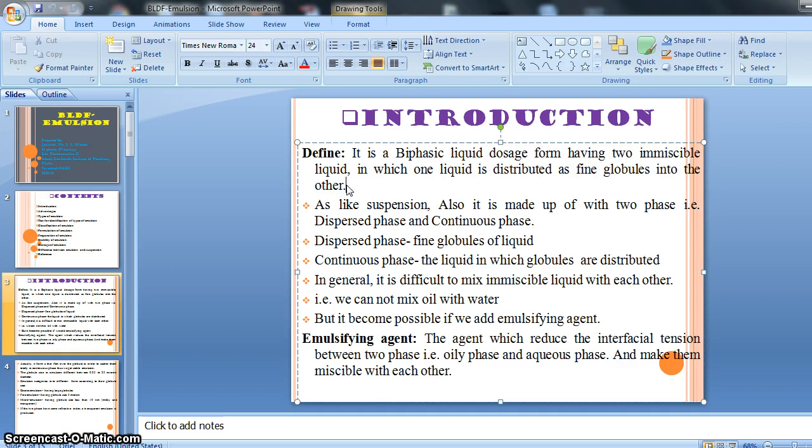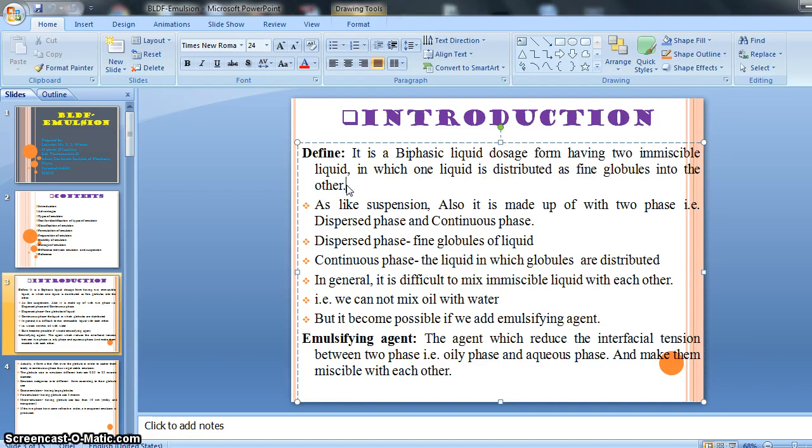So it contains two immiscible liquids, one of which is distributed into the other by making itself into fine globules.